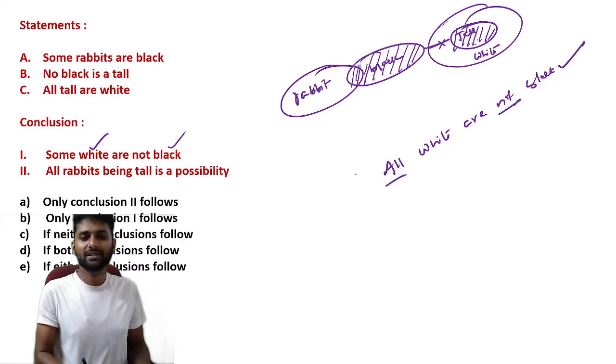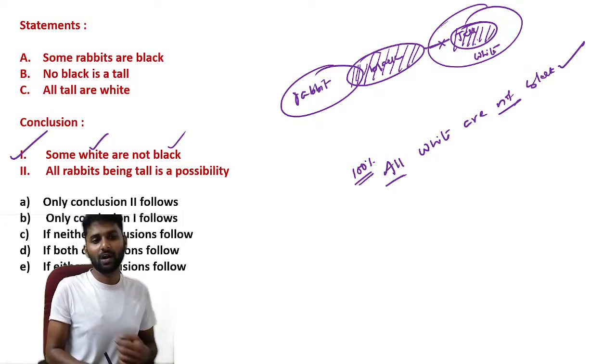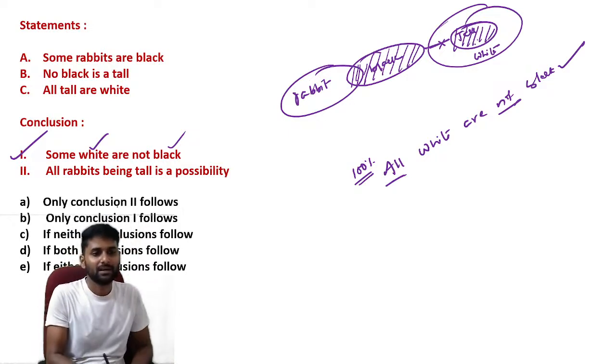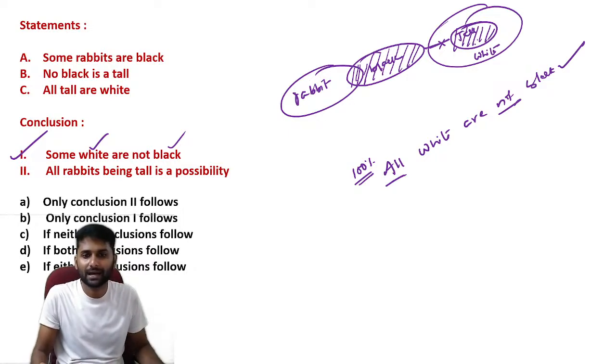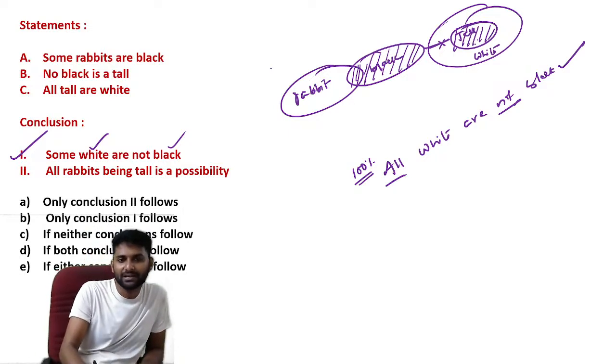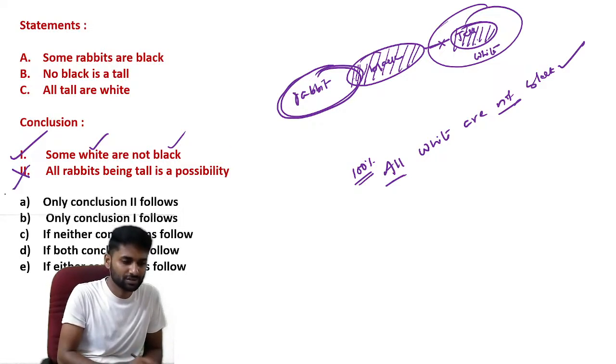If "all not" is 100% right, then definitely anything less than that is also right. That's why "some white are not black" is also a valid conclusion. Next one: all rabbits being tall is a possibility. It is not at all possible. The reason: if you take the entire rabbit, you will get black. If black is there, you cannot assume it with tall. That's why "all rabbits being tall is a possibility" is an invalid conclusion.